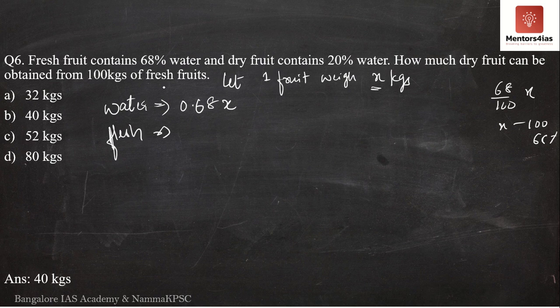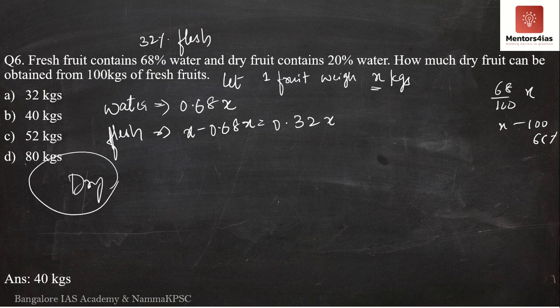That will be how much? The remaining. That is x minus 0.68x, which is equal to 0.32x, meaning 32% of the weight of the fruit is nothing but flesh of the fruit. Now what is happening is, we go for the drying process, where water is lost.